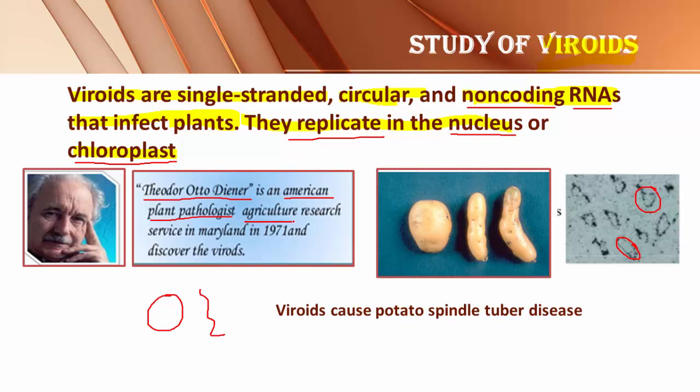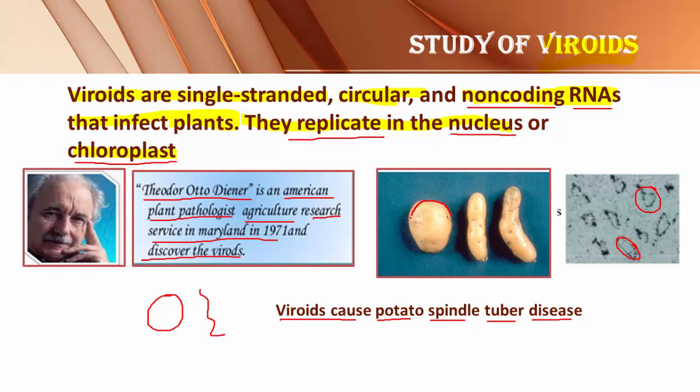Plant pathologist, Agriculture Research Service in Maryland, in 1971, he discovered the viroids for the first time. Theodore Otto Diener discovered the viroids for the first time. As I told, the viroids are capable of infecting only plants. They do not infect animals. One very interesting fact about viroids is that viroids cause potato spindle tuber disease. Otto was studying the spindle tuber disease.